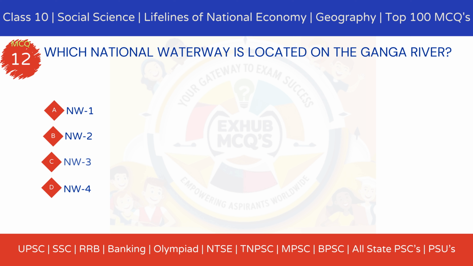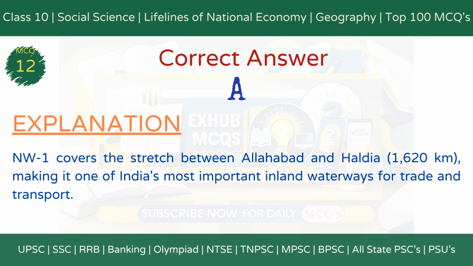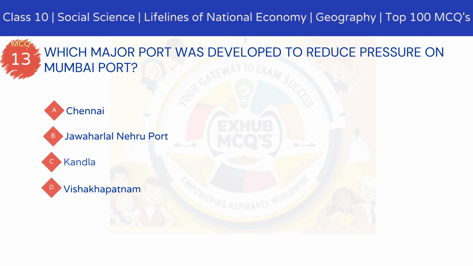Option A, NW1. Option B, NW2. Option C, NW3. Option D. The correct answer is option A, NW1. Explanation. NW1 covers the stretch between Allahabad and Haldia, 1,620 kilometers, making it one of India's most important inland waterways for trade and transport.